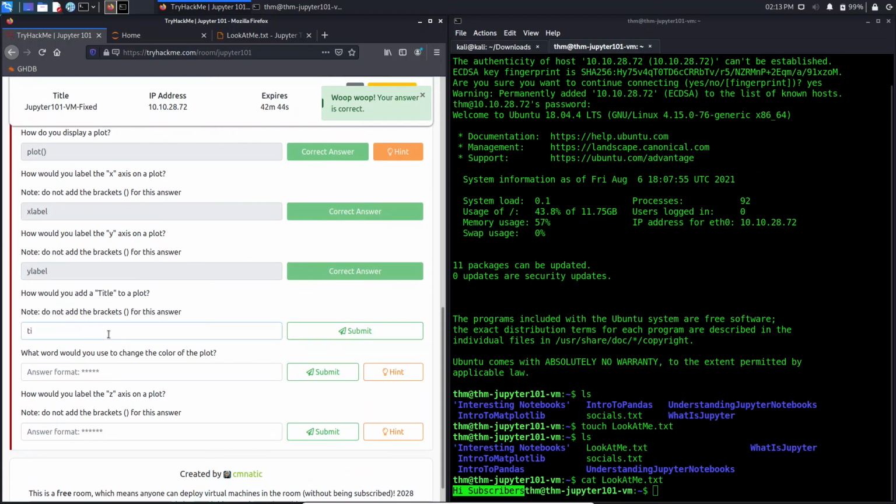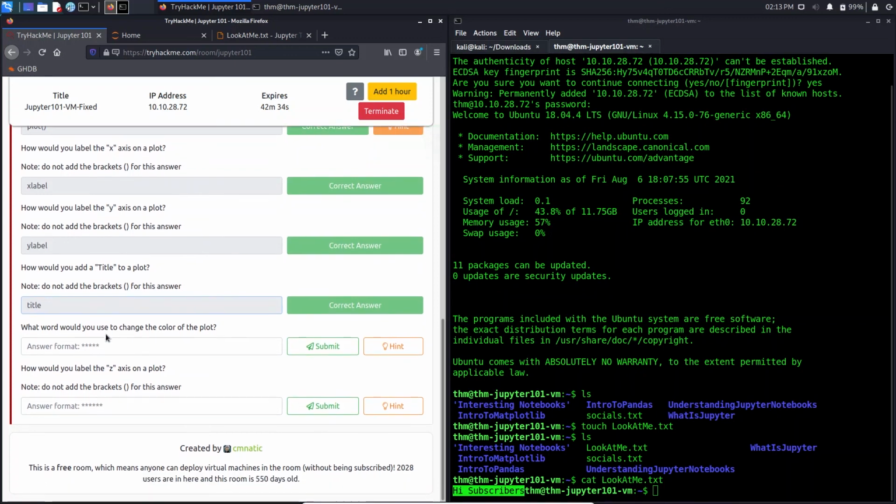It's the same, we will write title and it will do so for us. That's why Python is a very easy language to understand and learn as a beginner. Now what word would you use to change the color of the plot? For that we will use color. And how do you label the z-axis on a plot? As earlier, zlabel.